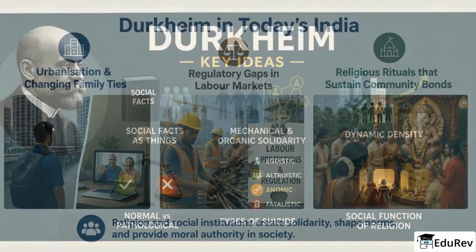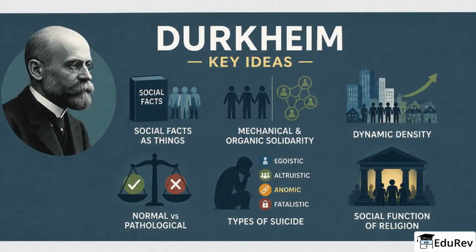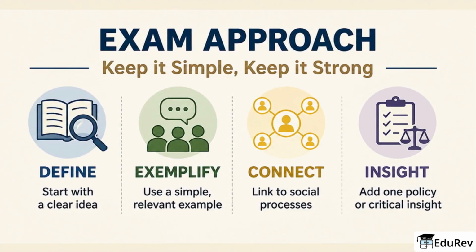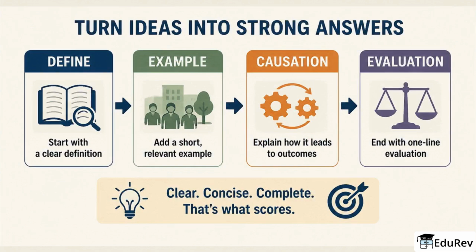Quick recap. Durkheim gives us social facts as things: mechanical and organic solidarity, dynamic density, normal versus pathological, types of suicide, and the social function of religion. Keep your language simple in the exam. Define, exemplify, connect to social processes, and offer one policy or critical insight. You can now turn these ideas into crisp paragraphs that score. Start with a definition, add a short example, explain causation, and finish with a one-line evaluation.